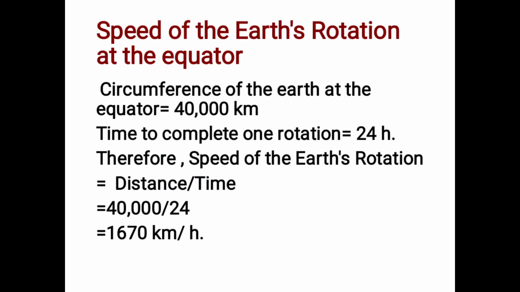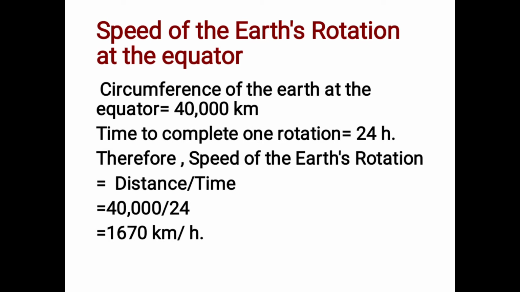Already we know, children, that the circumference of the earth at equator is 40,000 km. So here is given the speed of the earth rotation at the equator. Circumference of the earth at the equator is 40,000 km, and time to complete one rotation is 24 hours.